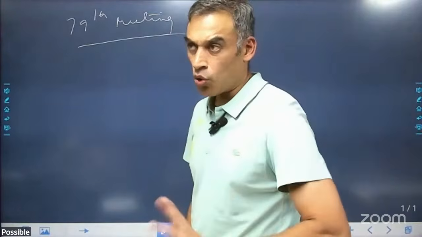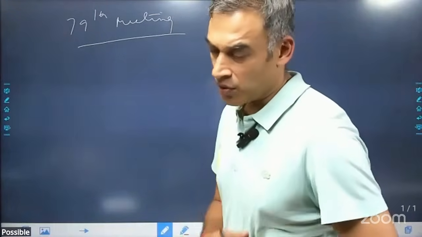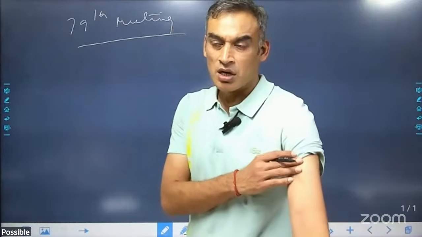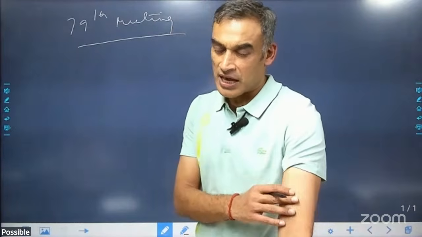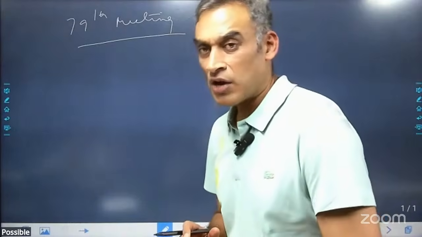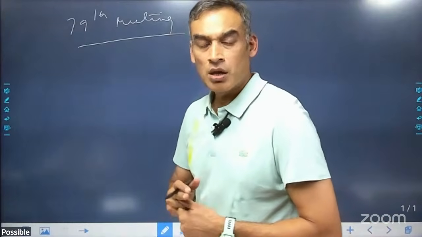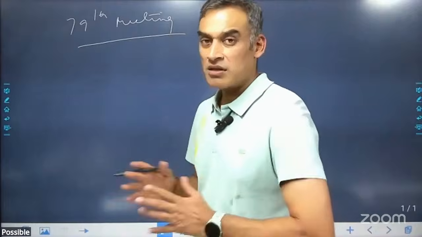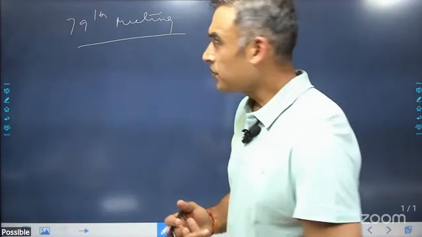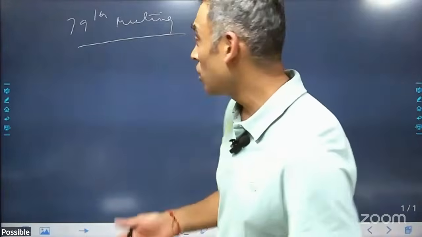So we should know about WHO, the World Health Organization. Tedros Ghebreyesus is the Director General of the World Health Organization, and it was set up on the 7th of April, 1948, and the headquarters is in Geneva. So that's where they had the 79th meeting, or the 79th Assembly, as they call it.